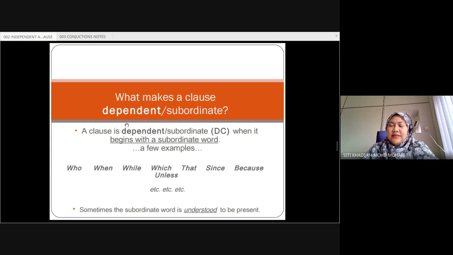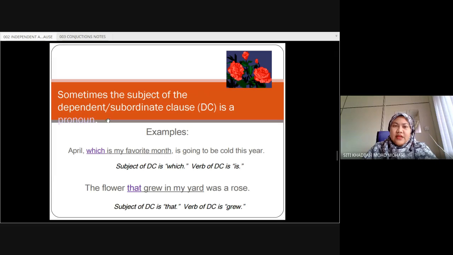Okay, what makes a clause dependent, or a subordinate clause? Whenever you see words like who, when, why, which, that, since, because, unless, and many more, I could not jot down everything here. Basically, they are dependent, so they need another clause in order for it to be understood well. Sometimes the subordinate word is understood to be present.